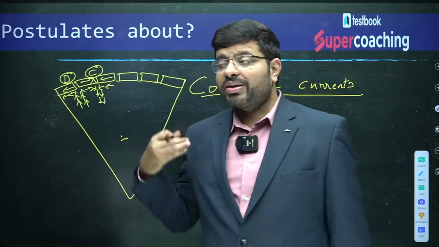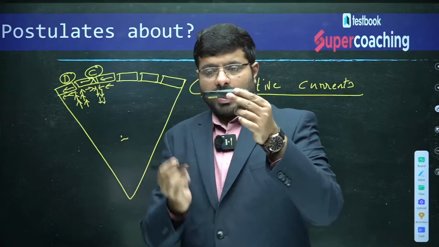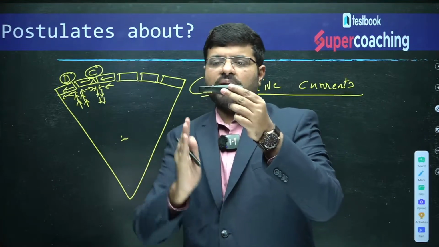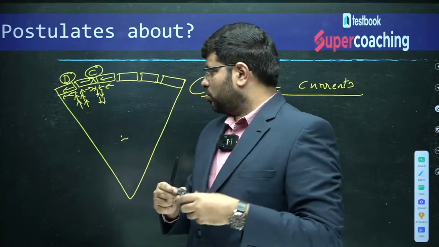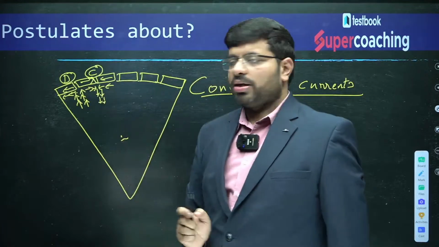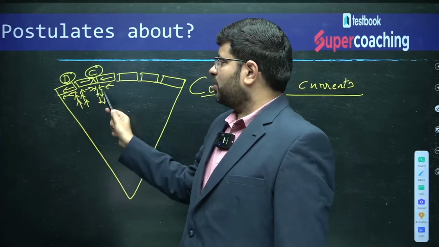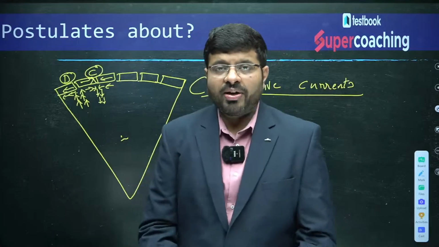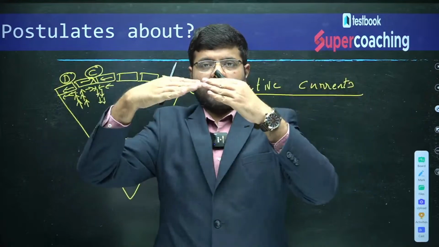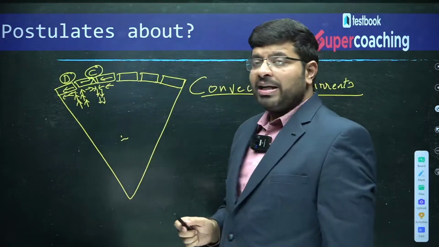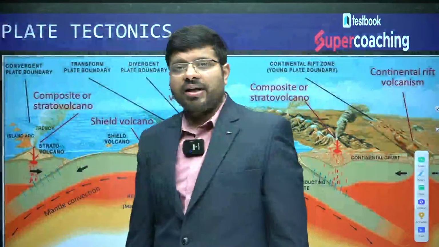So, what is the reason for the movement of the plate? Imagine this is the plate, and underneath it the currents are moving either like this, or they are moving like this. So, if the current is moving away, the divergent plate; if the current is moving towards, then there is a convergent. So, this is what you call ascending limb, this is what you call descending limb. If the convective currents are ascending, then they diverge. If the convective currents are descending, then they converge at the point of the plate. That is where the plates are either moving towards each other or away from each other. Now, you see the graphical representation.